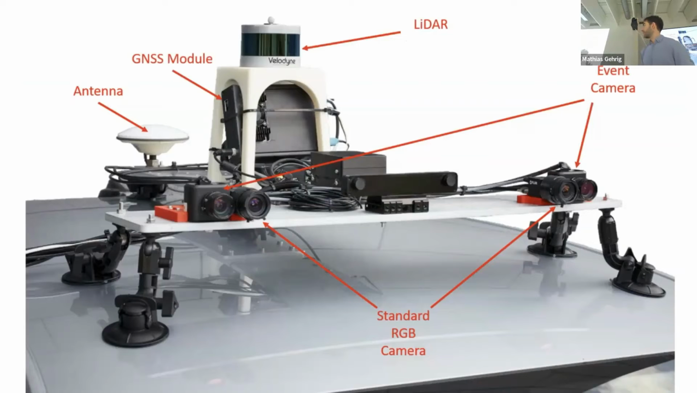Here you can see the camera rig that we've built to collect this data. You can see that we have a stereo rig of event cameras, and a stereo rig of global shutter RGB cameras, as well as a GNSS module and a LiDAR. One thing to note here is that we wanted to have a small baseline between the event camera and the standard camera to simplify multimodal tasks.